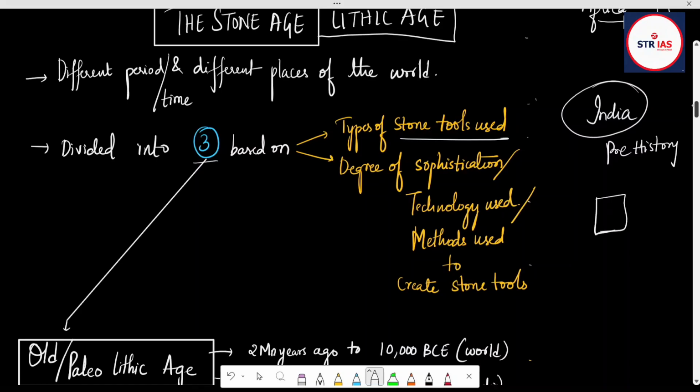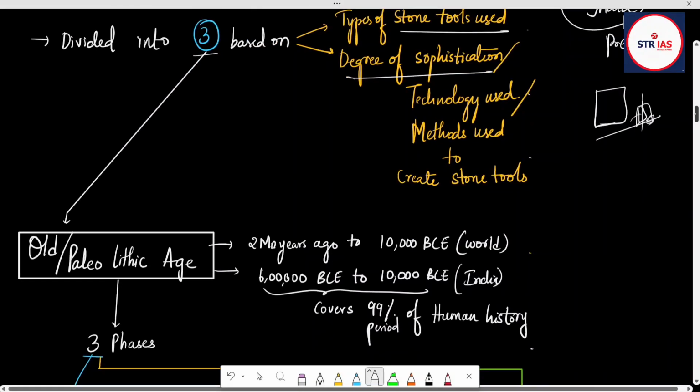Then this stone might have hit some other rock and it became pieces. So with the help of those pieces, they might have used them as weapons. And after some time, they might have used very small stone as weapon, like a sharp edge. So that is called degree of sophistication or technology used to create stone tools. So 3 phases of Stone Age.